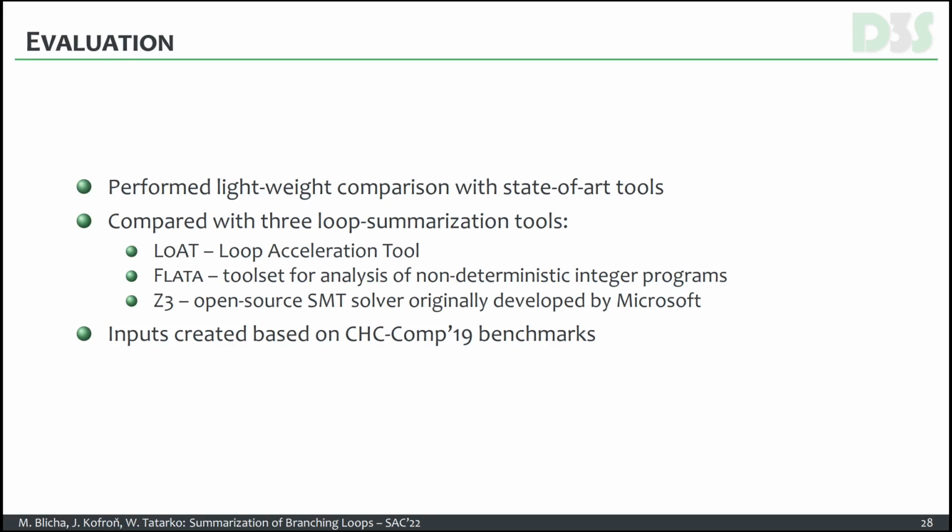So the evaluation is based on comparing the performance with state-of-the-art tools, in particular Loost, Flutter, and Z3 itself. And the inputs that we used for the comparison were created based on the SAC'22 benchmarks. For the case of Z3, which is not able to complete the summarization directly, however, it is able to check the feasibility of a particular number of loop iterations. So that is what we actually have used for comparing the performance.